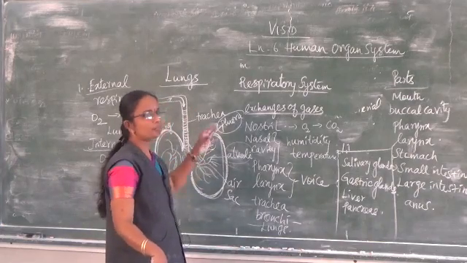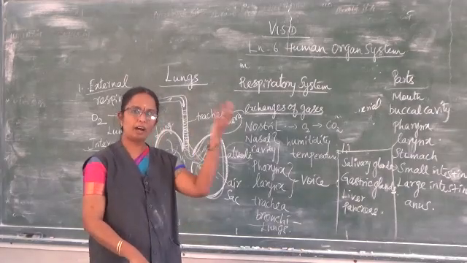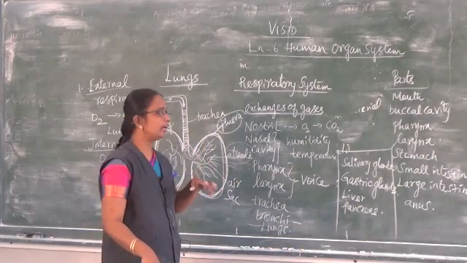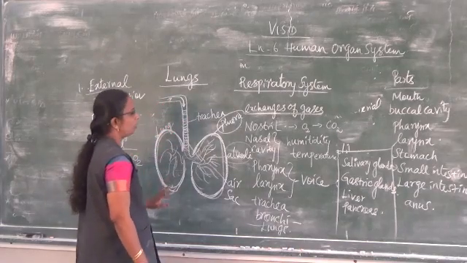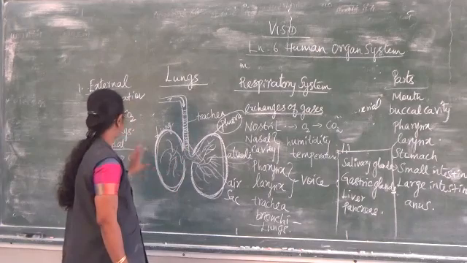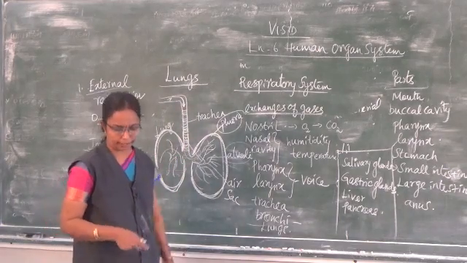So this is known as internal. Internally the air mixes with the bloodstream. That is internal respiration. From the outside we take in oxygen, and then it enters the bloodstream and goes to all parts of the body. That is known as internal respiration. Internally, inside our body, it happens.